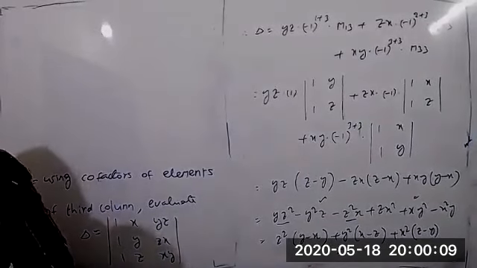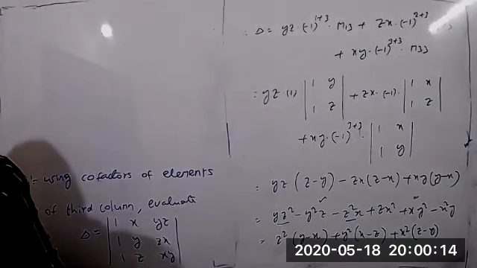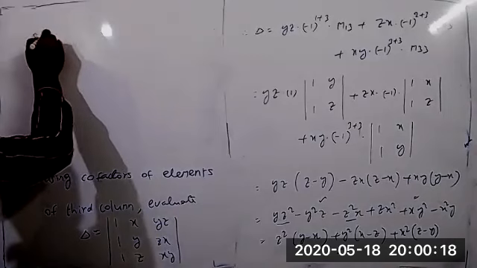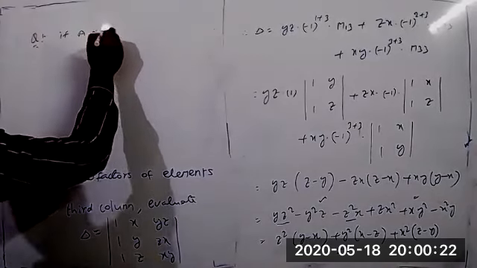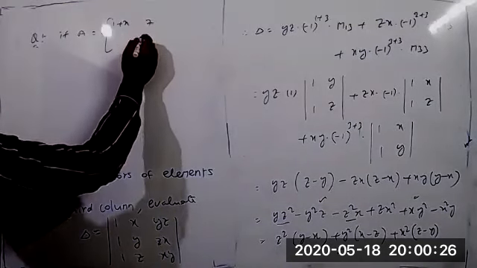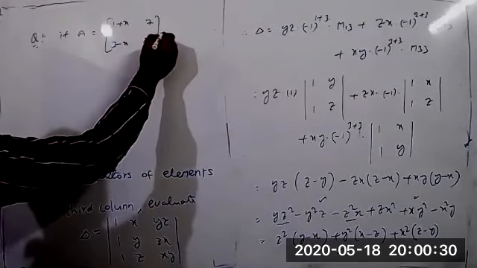Right. We'll find the value of x. Now, if A equals the matrix with rows (1 plus x, 7) and (3 minus x, 8),